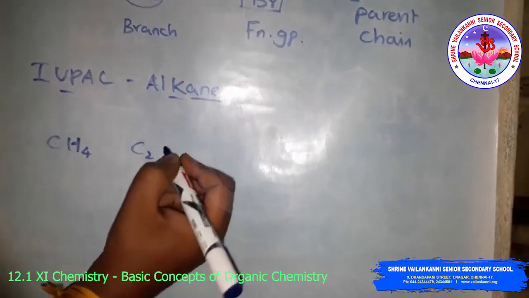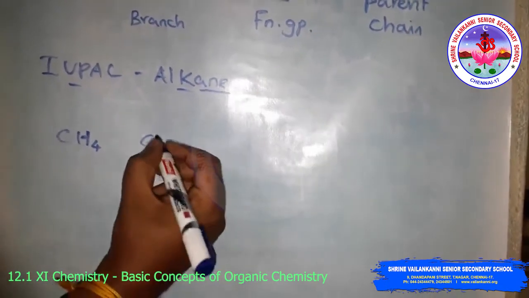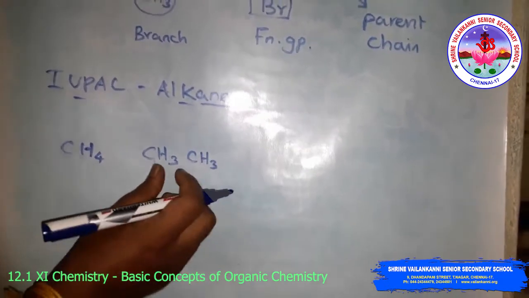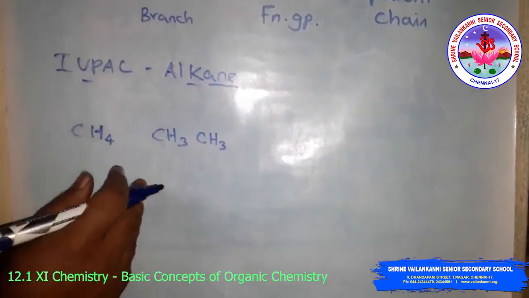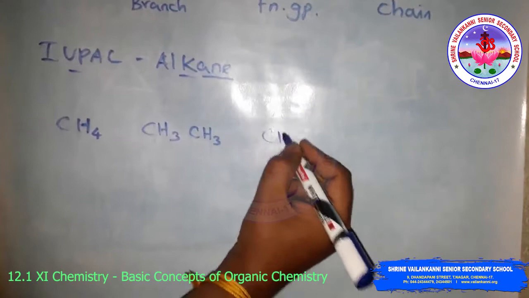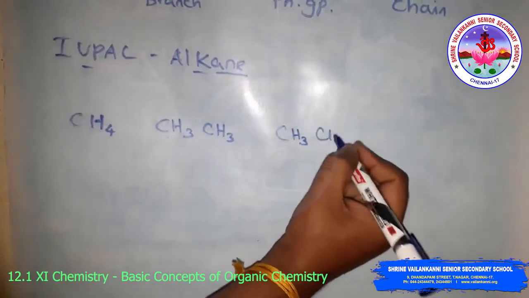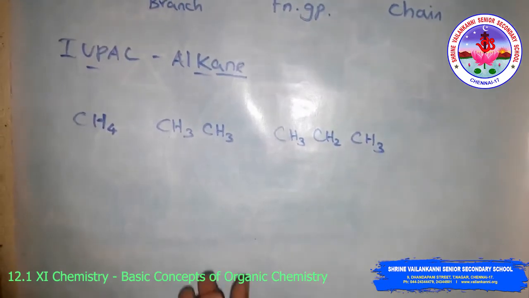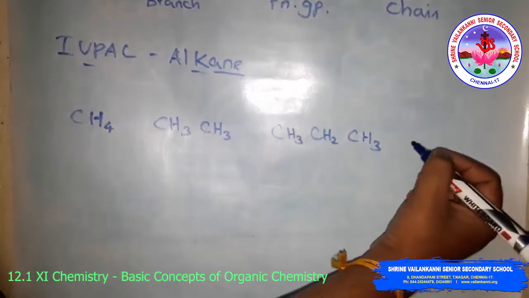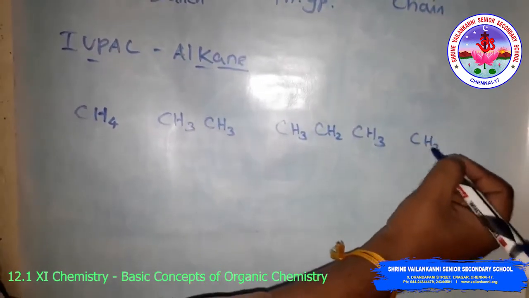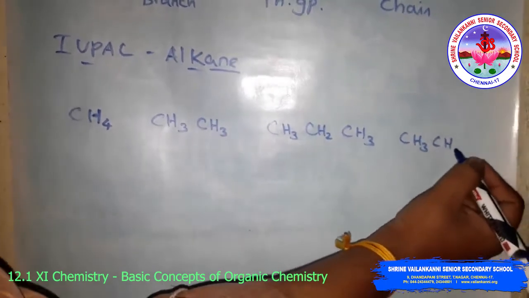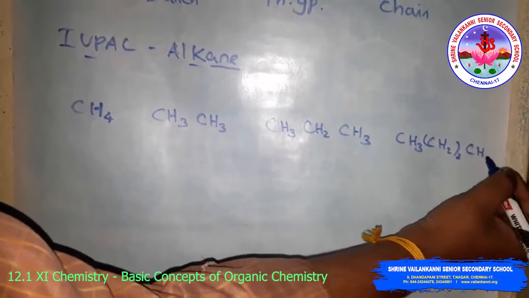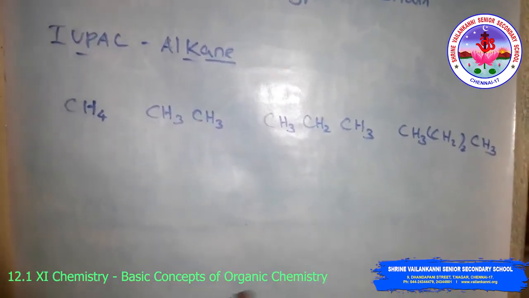C2H6, also written CH3-CH3, is ethane. Then CH3-CH2-CH3 is propane. Butane is CH3-CH2-CH2-CH3.